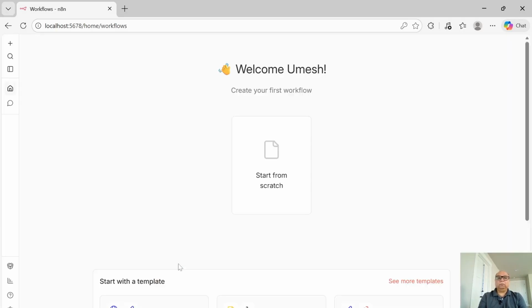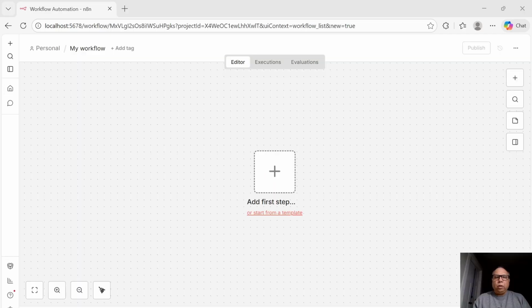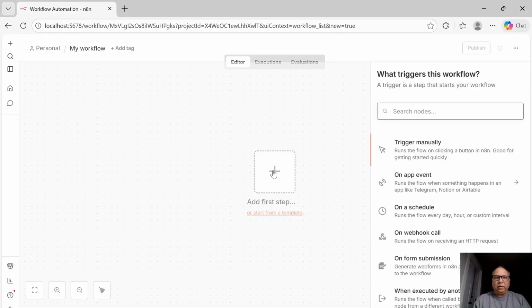All right. So nothing here. And then I have something called start from scratch. Okay. Let's take the n8n workflow for a spin now and take it from there. So for any workflow, the first step is generally to have some kind of a trigger.